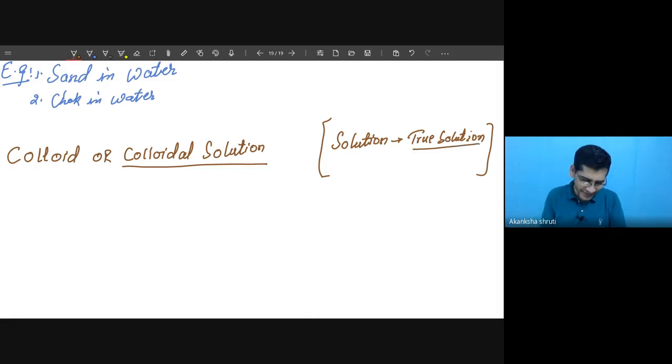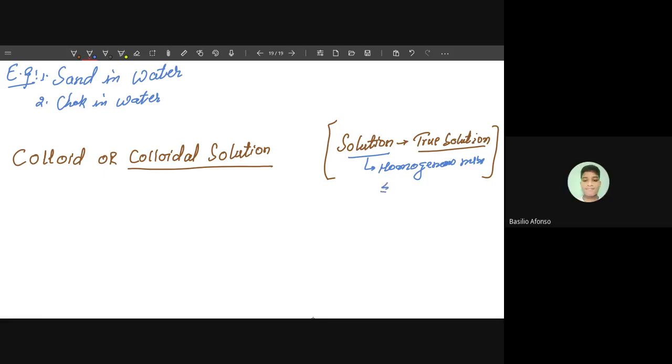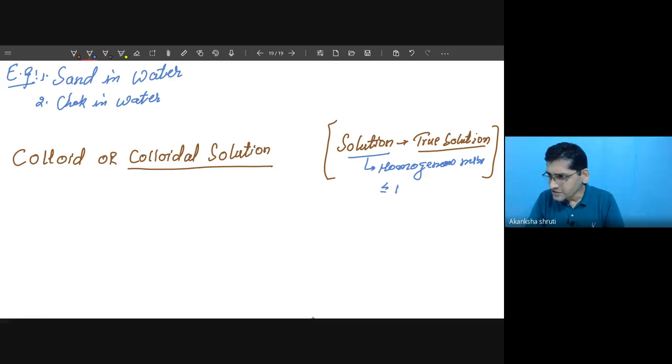Okay, that we have learned that it is a homogeneous mixture. The other thing that we have learned is that the size is lesser than 1 to 10 nanometer. Yes, the size is smaller than 1 to 10 nanometer.